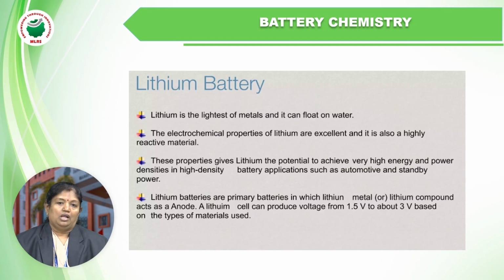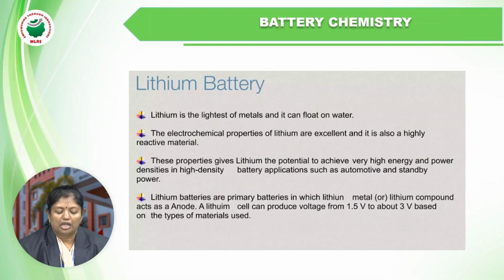Now, coming to the lithium battery. What is a lithium battery? Why does lithium play an important role in battery chemistry? Even though we have a number of metals, why do we go only for lithium metal? Lithium is the lightest of the metals, and it can float on water.